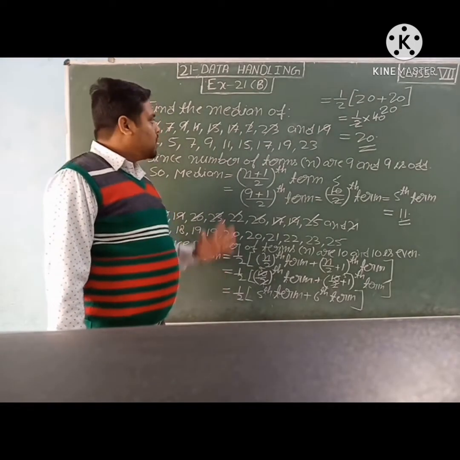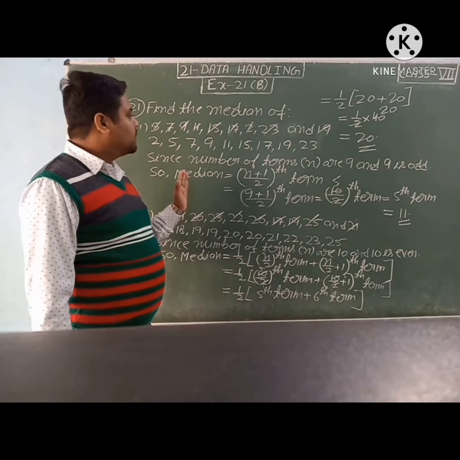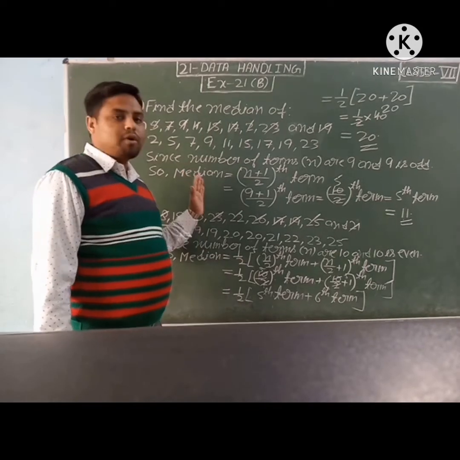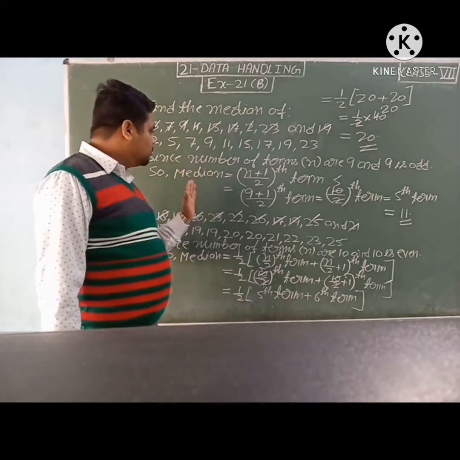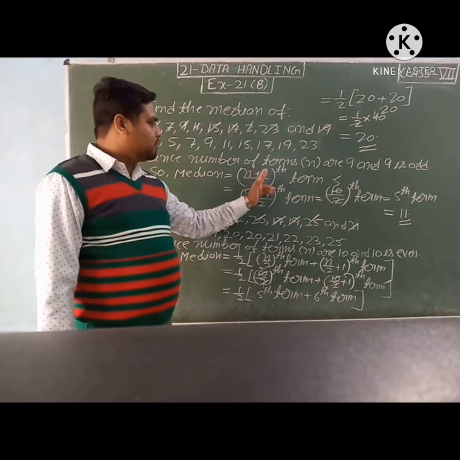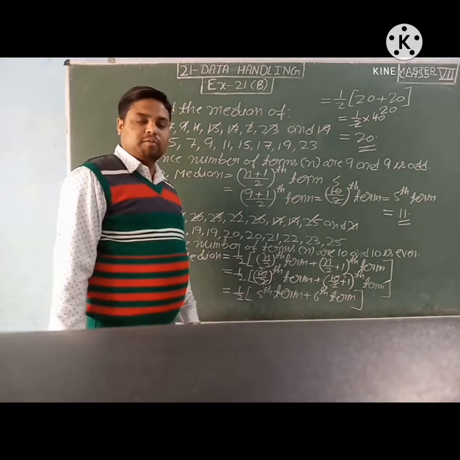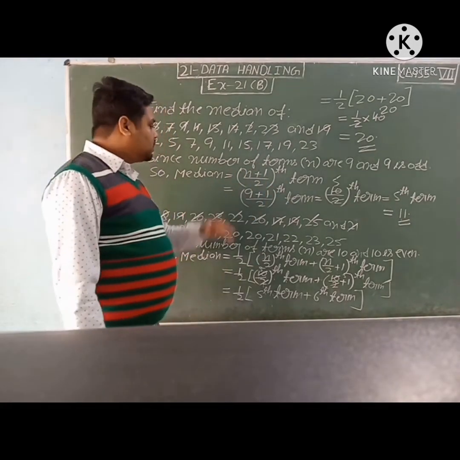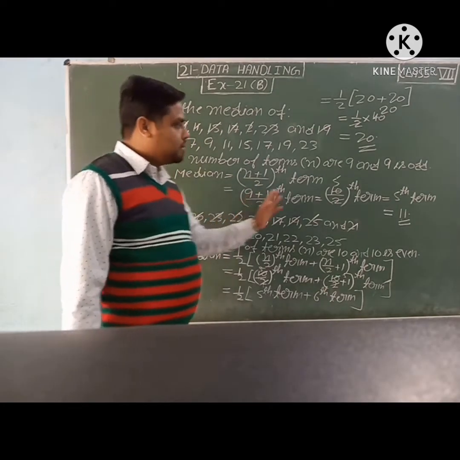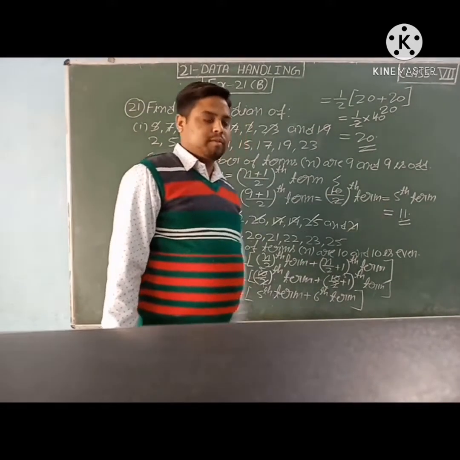Listen again. When we have an odd number of observations or terms, we will use median is equal to (n plus 1) upon 2th term. This formula we will use. So by using this formula, in the first part the answer is coming 11.